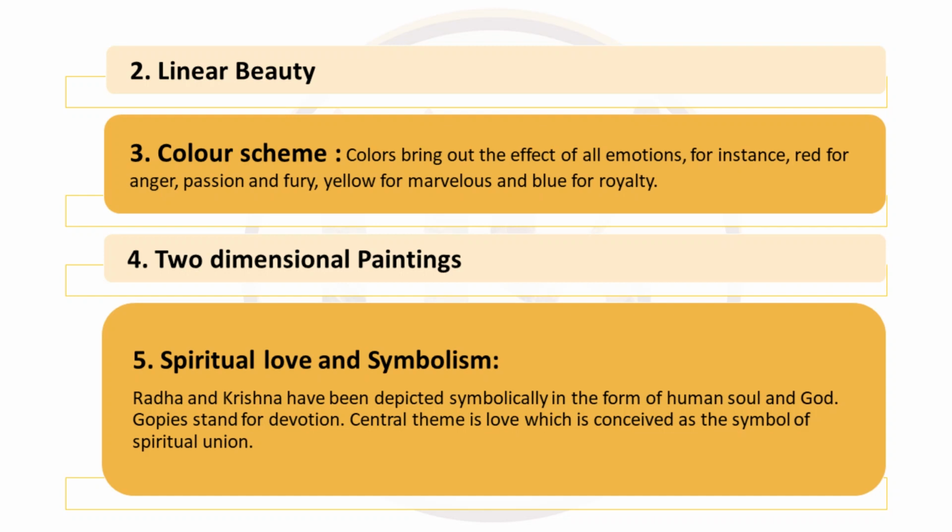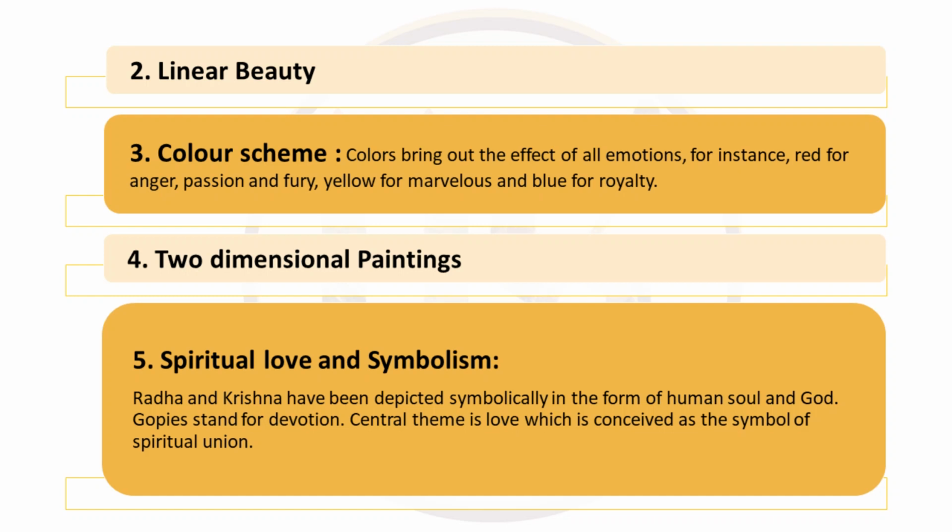Another observation that we can make is that paintings are two-dimensional. The contours, the outer edges, be it figures or any objects in the composition, are all outlined with simple lines. The colors are also flat, and even backgrounds do not have any gradation. So whenever we have to bring a 3D effect in the composition, we have to use light and shade, tones, and depth and perspective. But since all these things were not important for these artists, the paintings look two-dimensional.